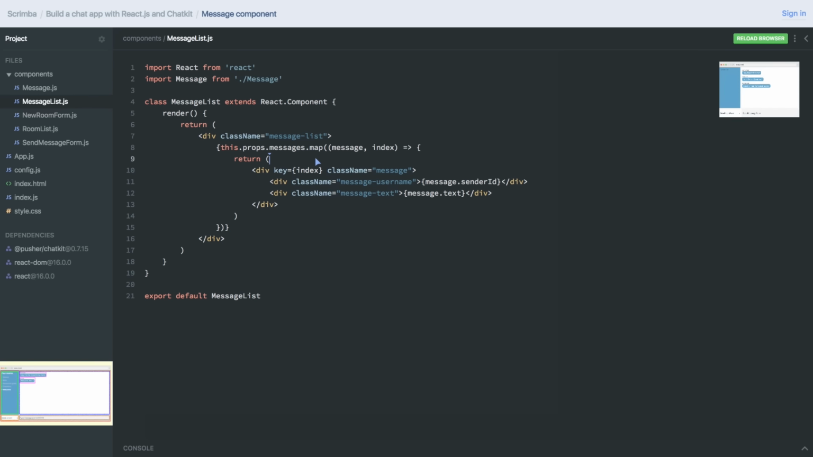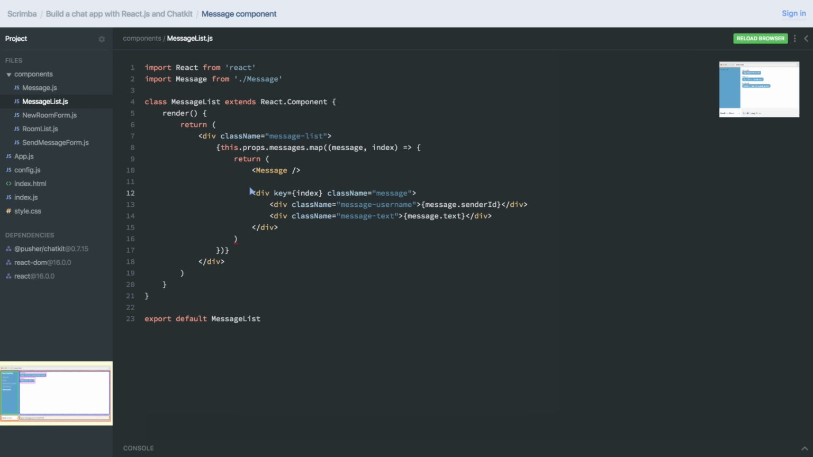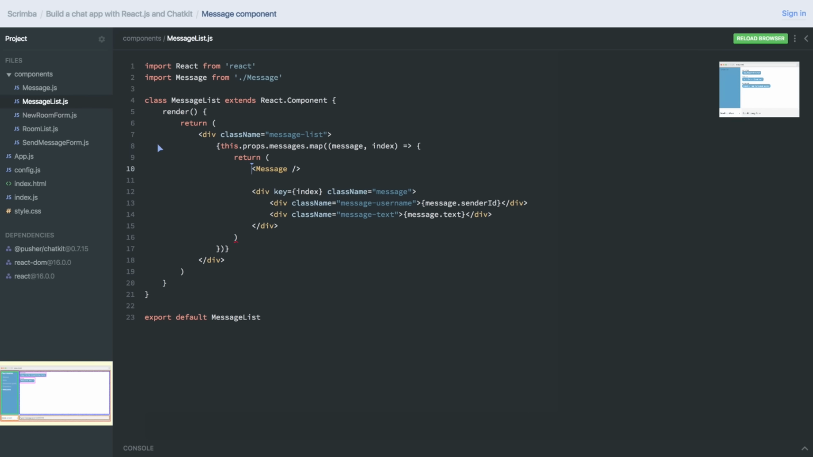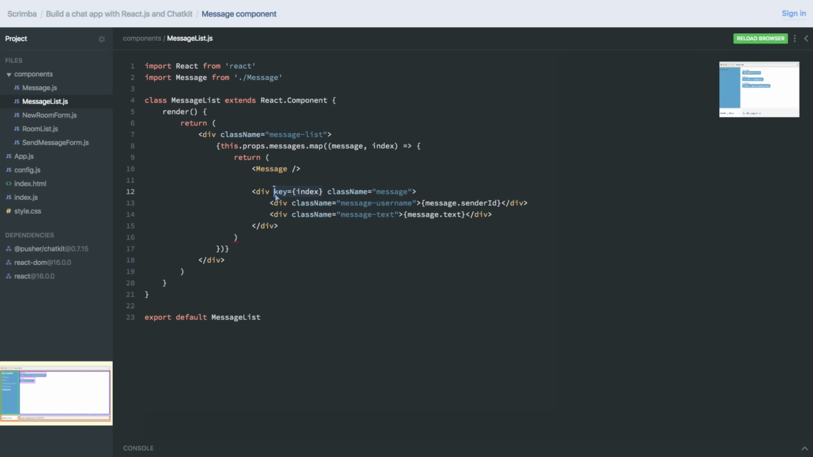Like that. Now actually render it out through doing message like that. So we're going to replace this here with this component here and then fix up this component so that it renders out the stuff we want. So the first thing we need is to move this key here over to the message. And we also need to pass down some data. We basically want the sender ID and the text.